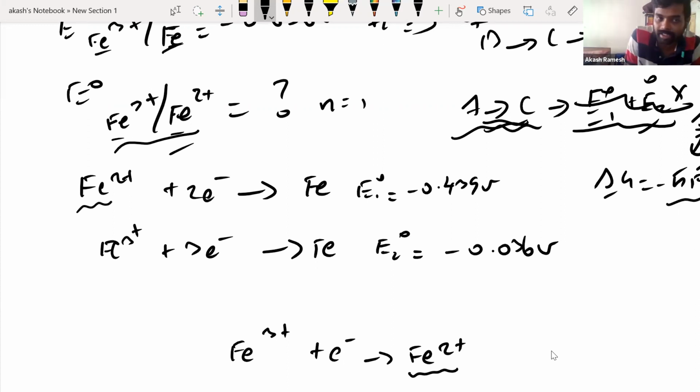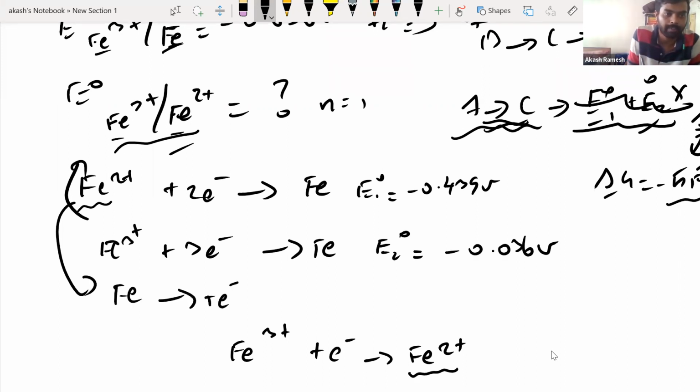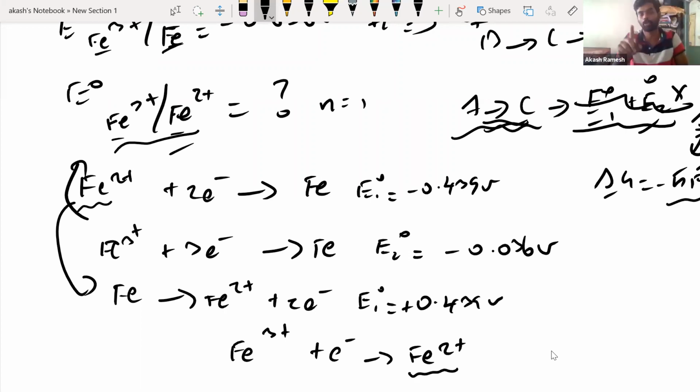So what do you do? The first step for this question is reversing this. Now when you reverse this and write it here, that will become Fe giving Fe2+ plus 2 electrons, and the E1 naught value, we'll still keep it as E1 naught. E1 naught value will become 0.439 volts plus 0.4. I told you, you can reverse it and change the sign of the E naught. That you can do.